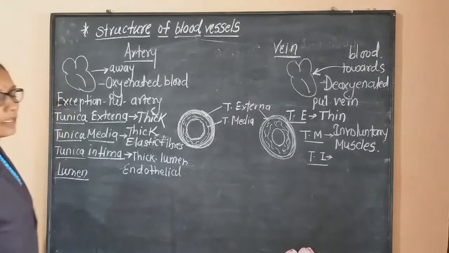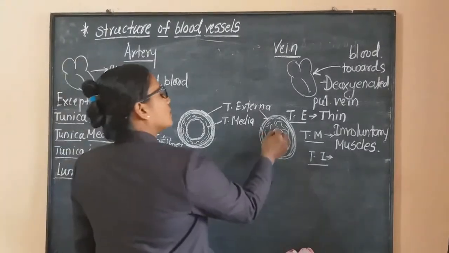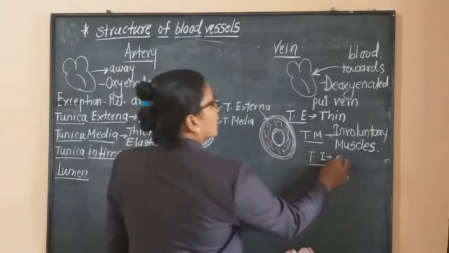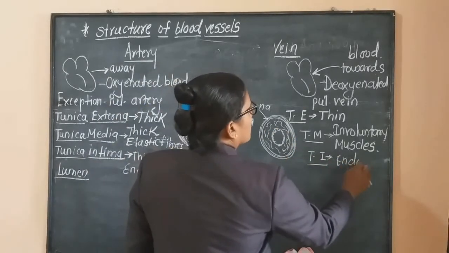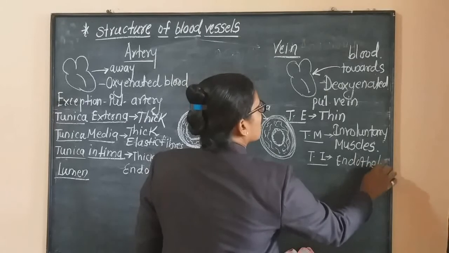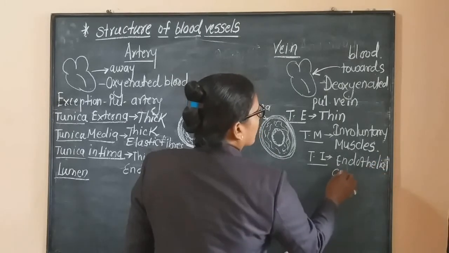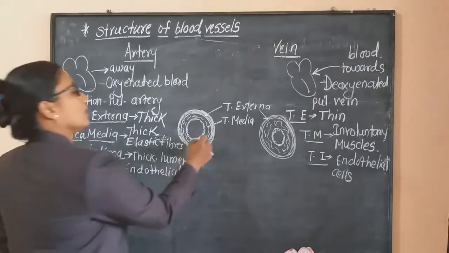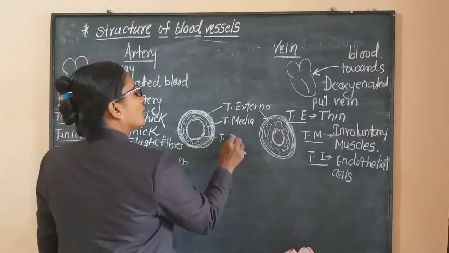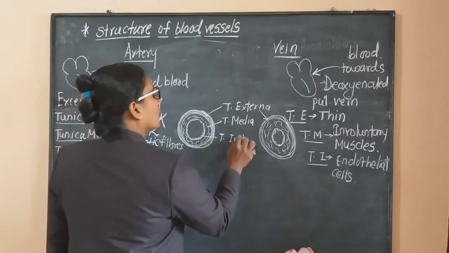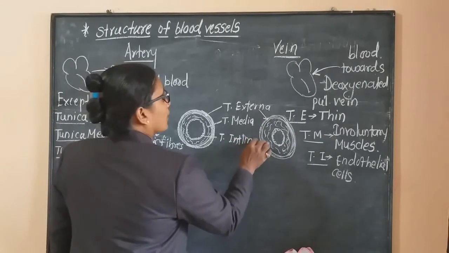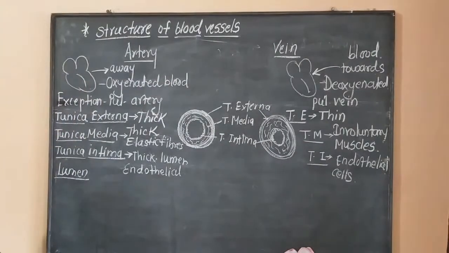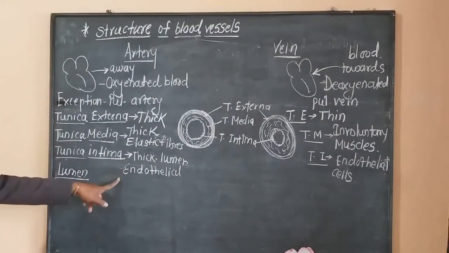Here also, this innermost layer, tunica intima, has a single layer of endothelial cells. In case of both, this innermost third layer is the same, lined by endothelial cells.